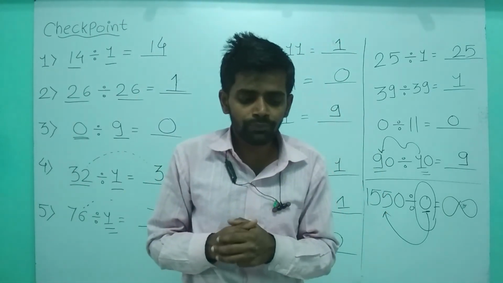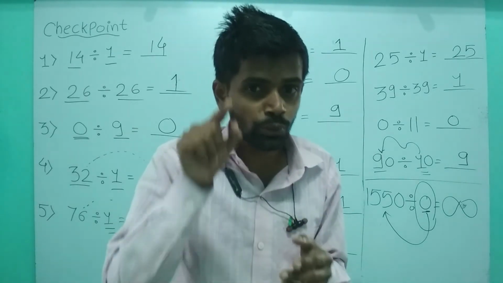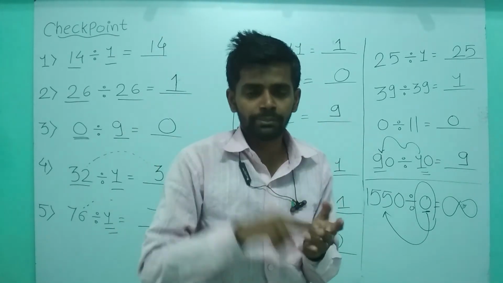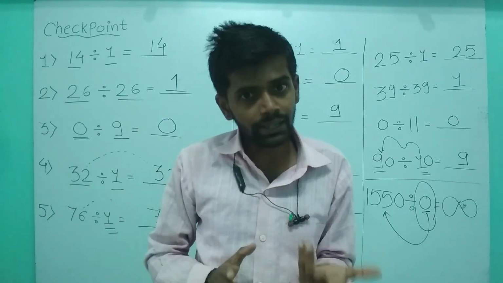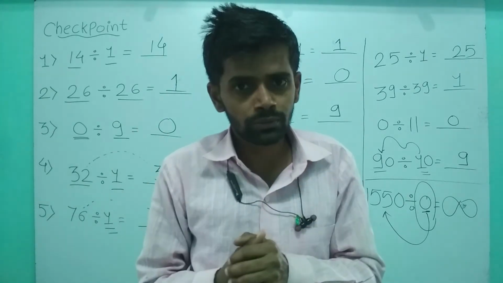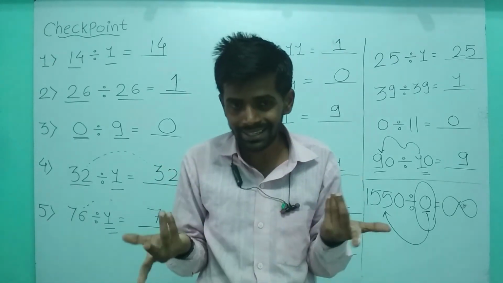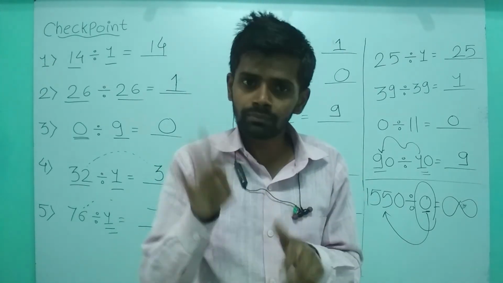So in question number 5, the 8 is the bigger number that you want to divide in groups of 2. That means 2 is the divisor and 8 is the dividend. So we have to divide 8 by 2 and you will get 4. 4 2s is 8 or 2 4s is 8. So the fifth answer is 4.